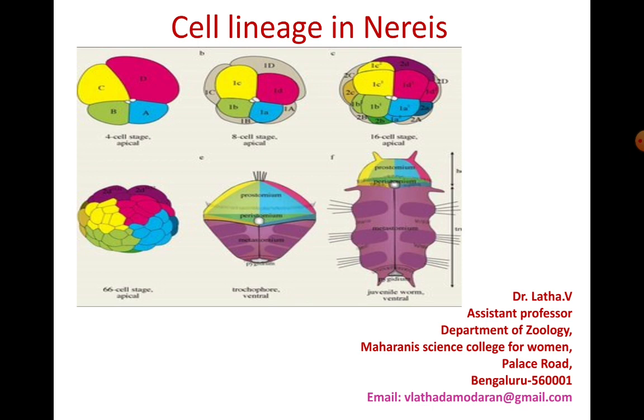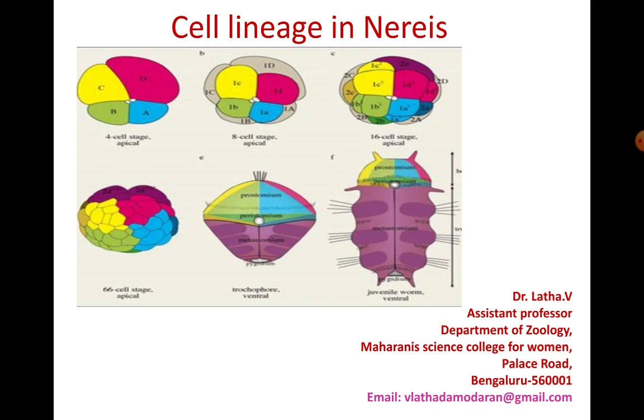Once it forms the 66 cell stage, it becomes difficult to keep track of the cells. But since the cells are stained, you can know what the derivatives of a particular cell A are, how many blastomeres it has formed, and what region of this blastula is derived from each given cell, because A is marked with blue, B is marked with green, C is marked with yellow and D is marked with pink. That in turn says which organ it is going to form.